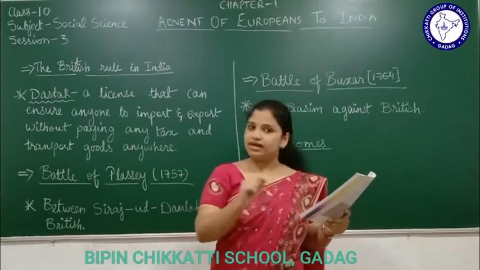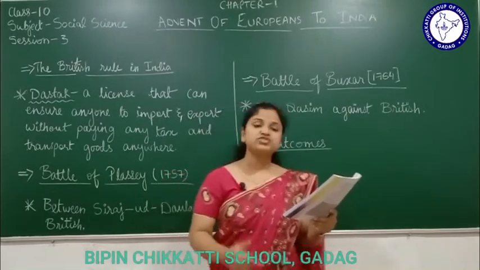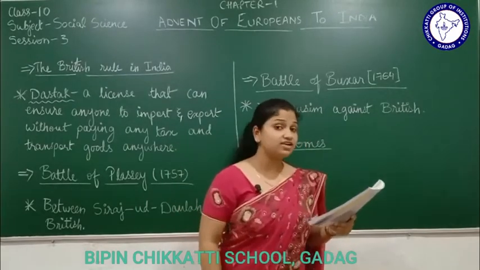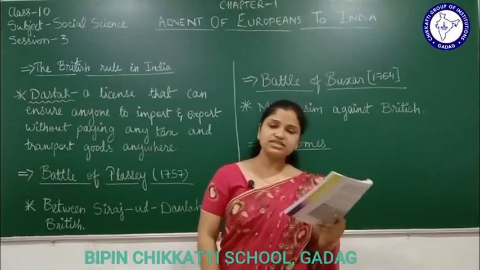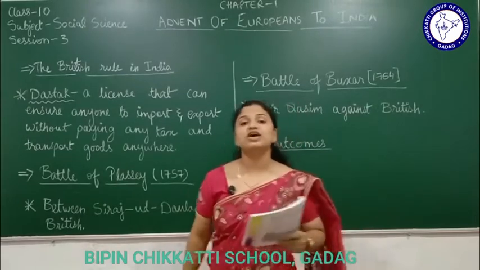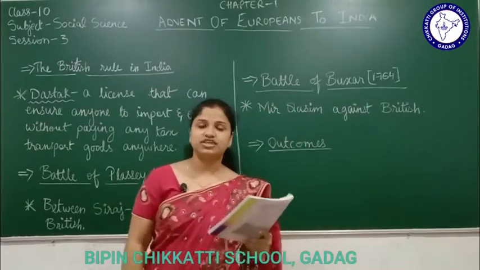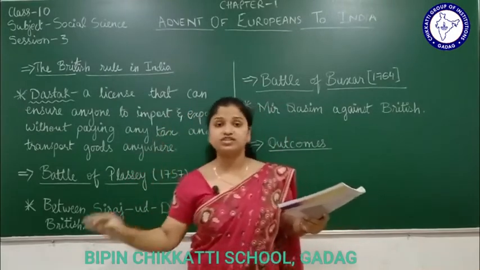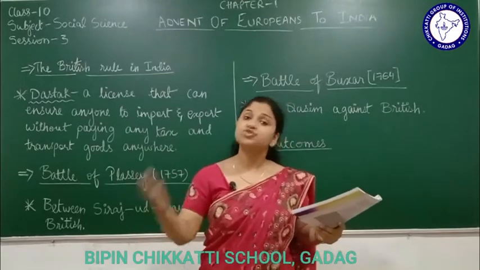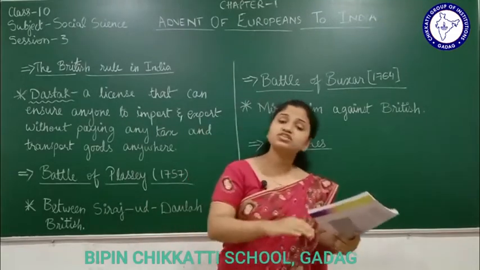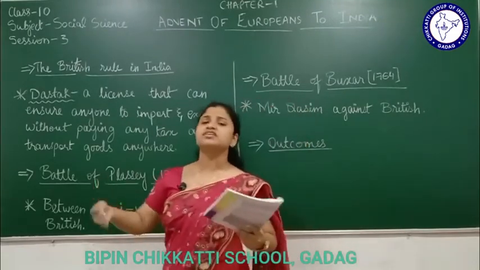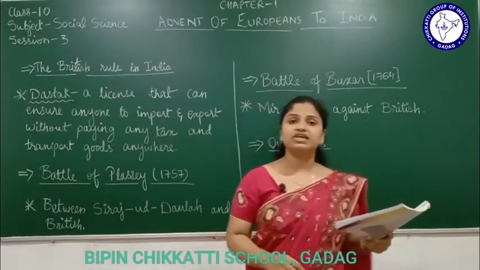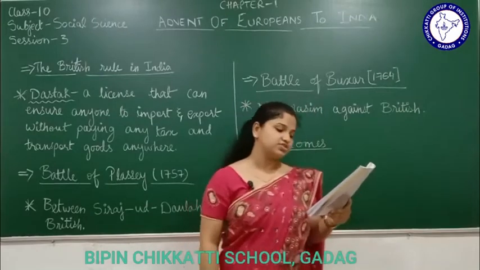See here. The Bengal provinces had achieved tremendous growth. Growth in what? It had growth in the areas of agriculture, commerce and industry. The Bengal area was doing very well during the 18th century. In agriculture it was doing very well. In commerce, trading, it was doing very well. In the industry sector also, it was doing very well. There were many industries being set up in that area. That is why the British also wanted to gain control over the Bengal region.